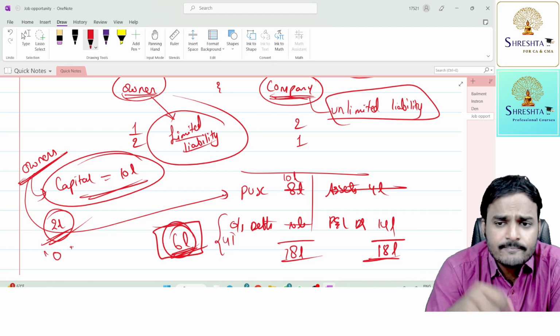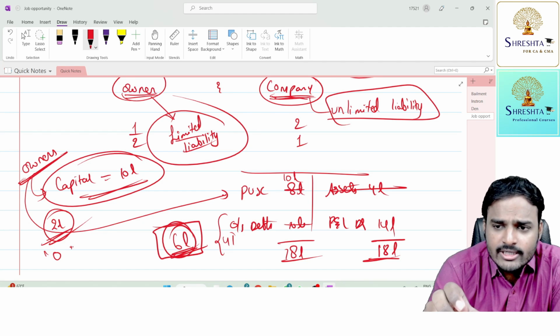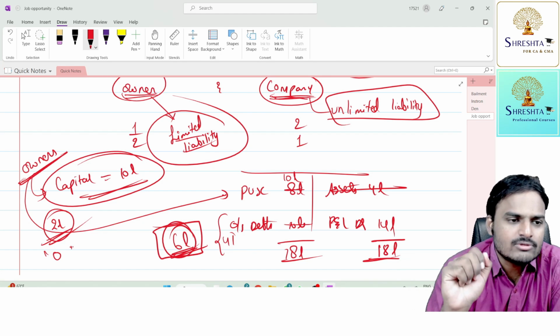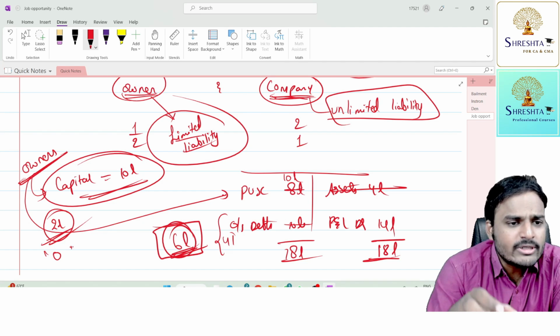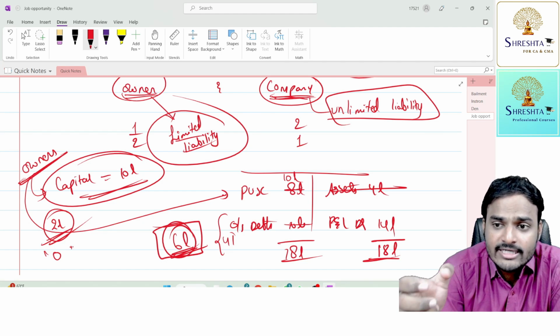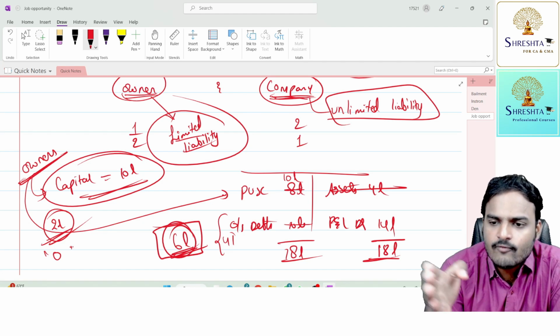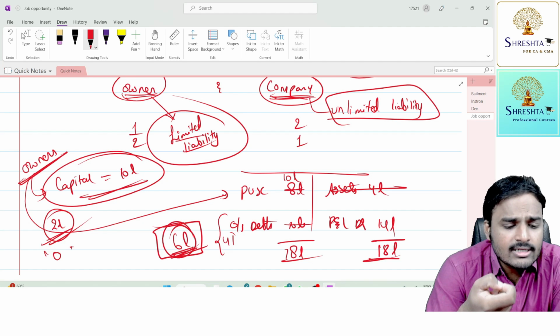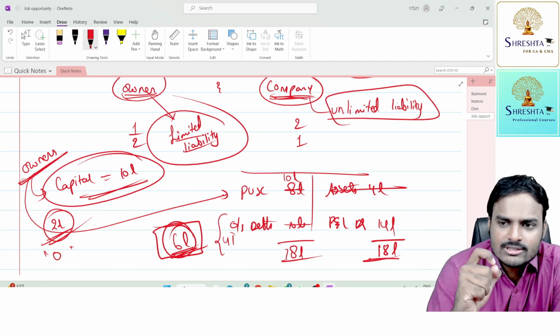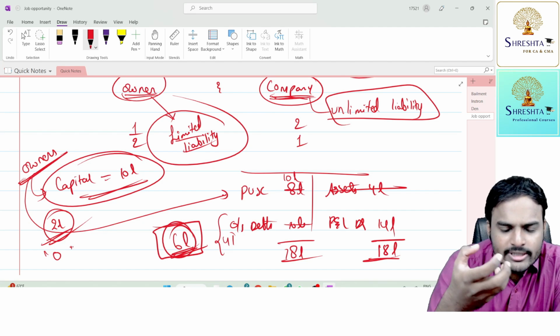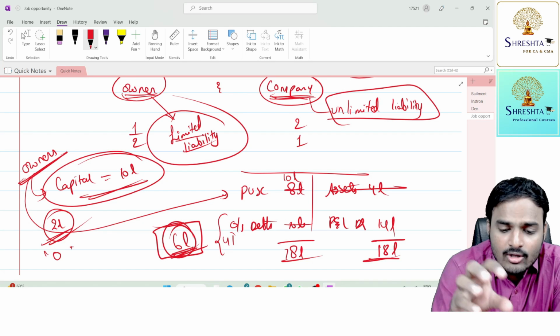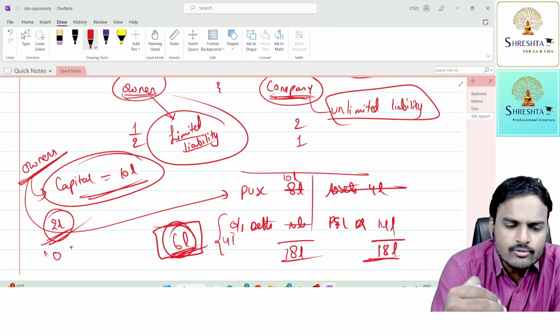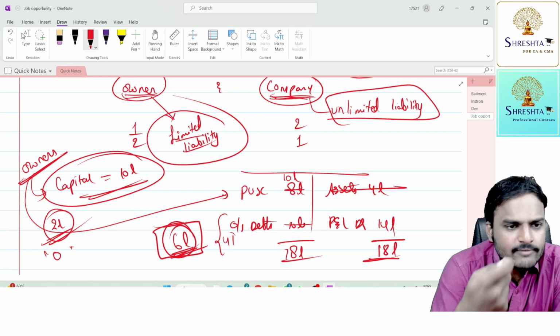Example, sir. The company type of organization is not allowed to do business freely. It is bound to comply with the Companies Act provisions. The entire Act was divided into 29 chapters, further divided into 470 sections. Each and every company should follow these 470 sections while doing business. Complying with provisions is nothing but compliance cost. You need to invest time, and the company is required to file n number of forms with ROC. Each form you file with ROC is not free of cost. You need to pay fees.